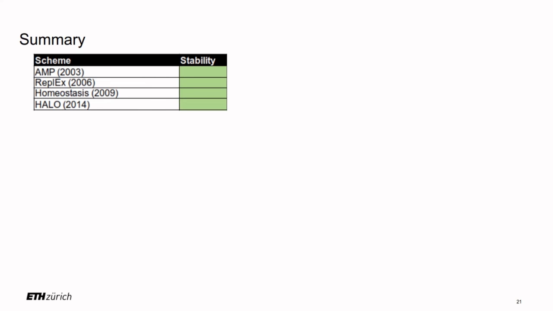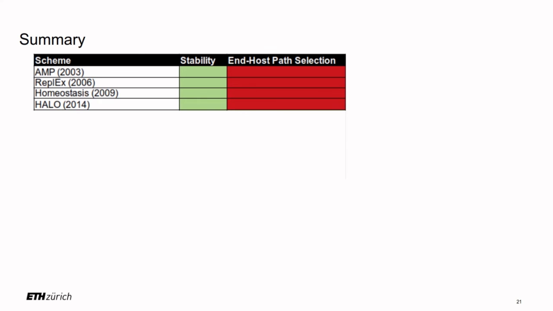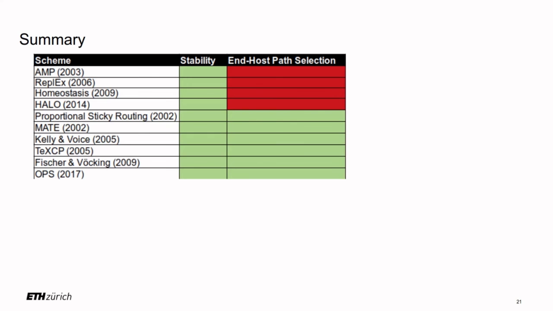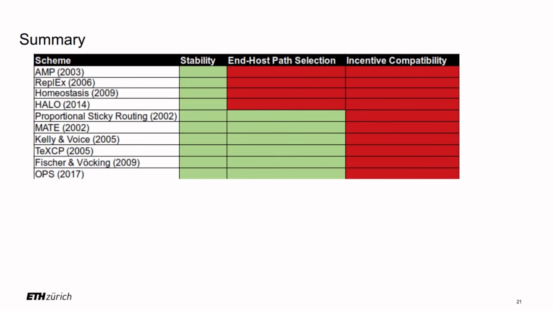So to summarize, for the stability of load adaptive path selection, we have seen that there are some schemes that achieve this stability but that are incompatible with end host path selection because they use a hop-by-hop forwarding principle. There are other schemes, these path selection strategies, that achieve this stability and are compatible with end host path selection, but what we show in our paper is that these schemes are not incentive compatible, or they are not rational path selection strategies given self-interested sources.